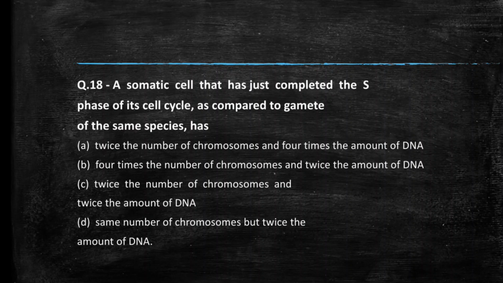Next question we have, a somatic cell that has just completed the S phase of its cell cycle, as compared to a gamete of the same species, has twice the number of chromosomes and 4 times the amount of DNA, 4 times the number of chromosomes and twice the amount of DNA, twice the number of chromosomes and twice the amount of DNA, same number of chromosomes but twice the amount of DNA. Students, comment your answer.